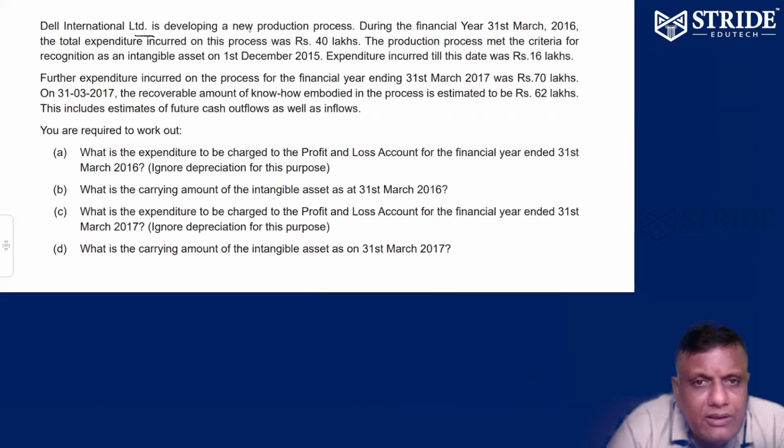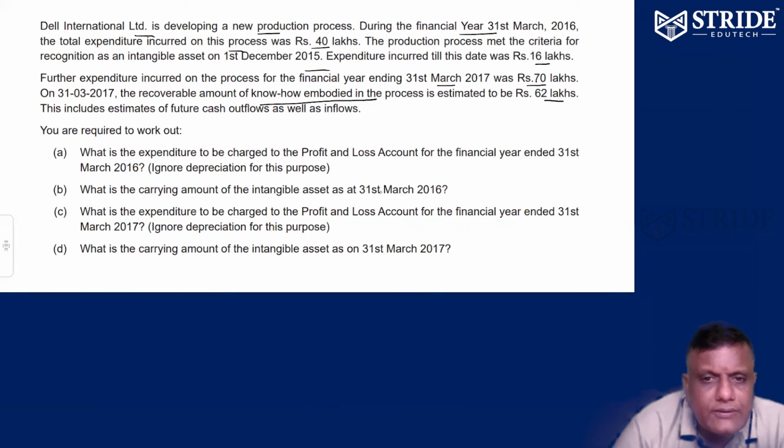Doll International Limited is developing a new production process. During the financial year 31/16, the total expenditure on the process is 40 lakhs. Up to 16, the expenditure incurred initially was 16 lakhs. Next year 17, a further expenditure of 70 lakhs is to be incurred. The recoverable amount of the process is 62 lakhs. As on 31st March 16,